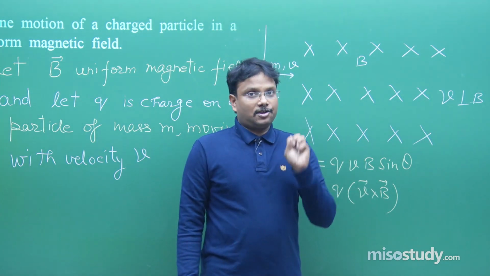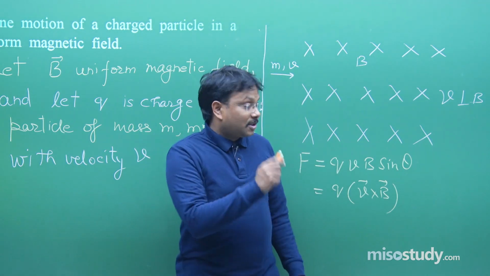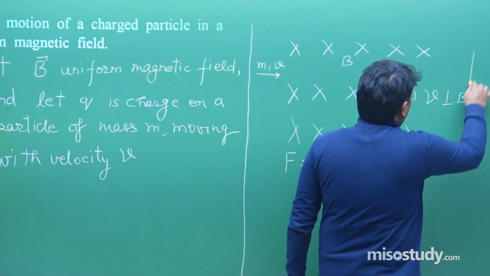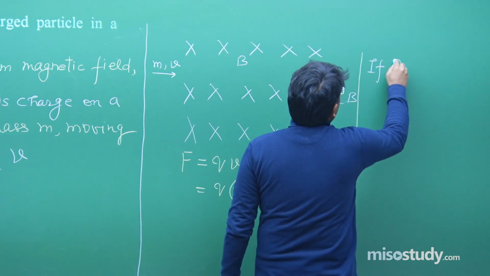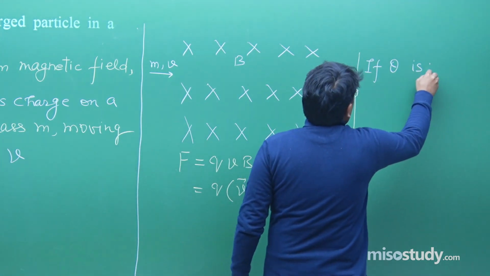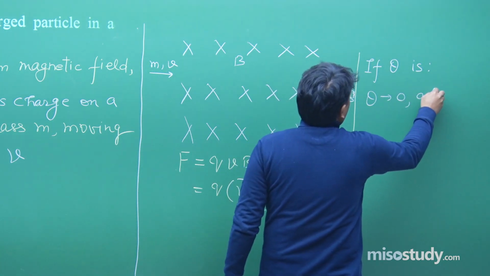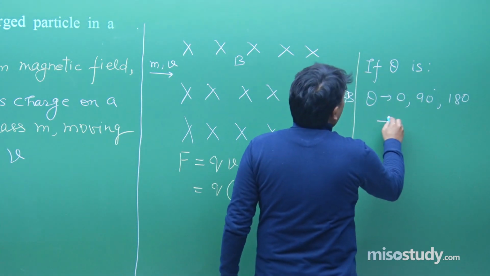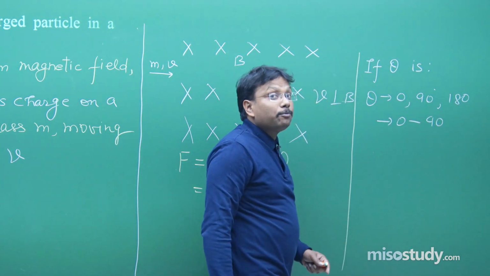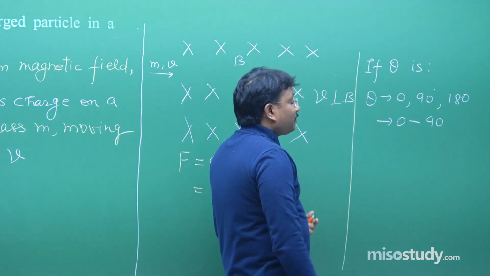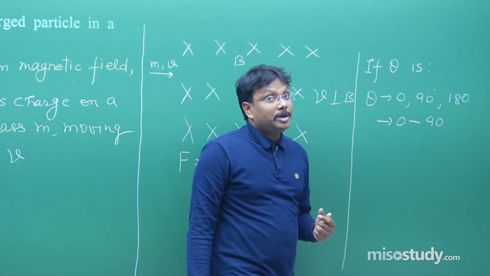But say for example, this question is in 5 marks, then you should discuss another aspect which I am going to explain over here. If theta is, now theta values like 0, 90, 180, in between 0 to 90, something like that, then you have to discuss that also. And if the value of theta is less than 90, then you have to explain the helical path, pitch.